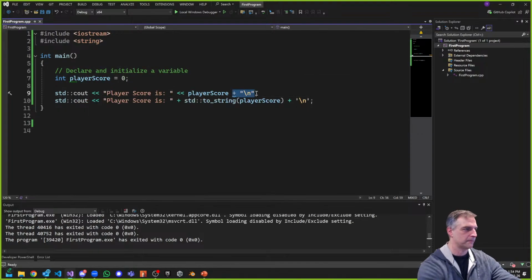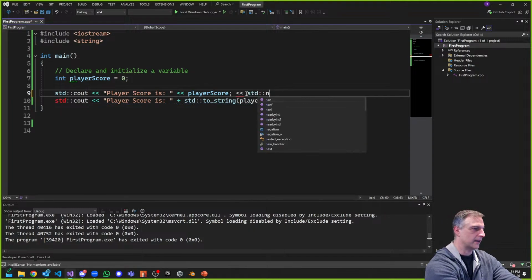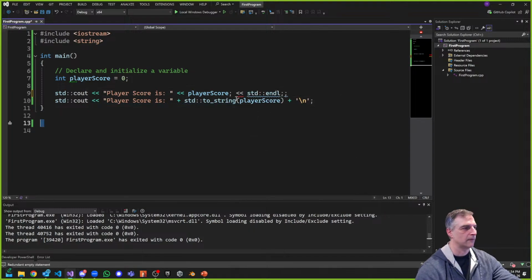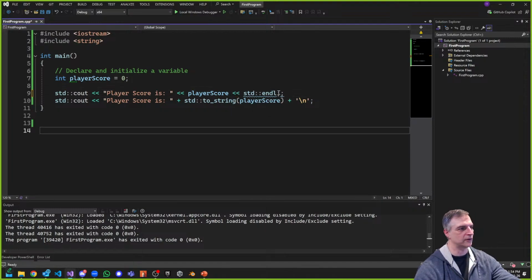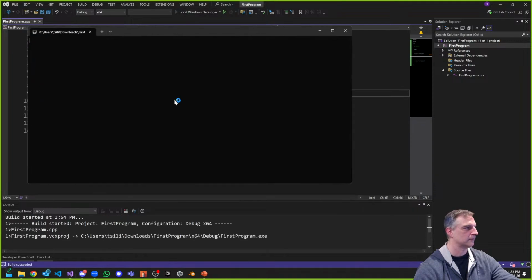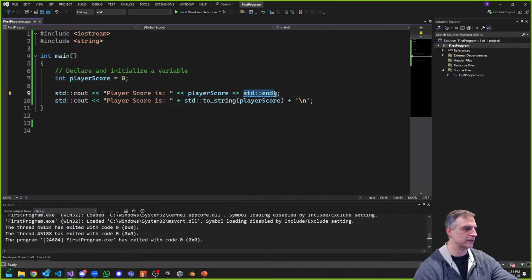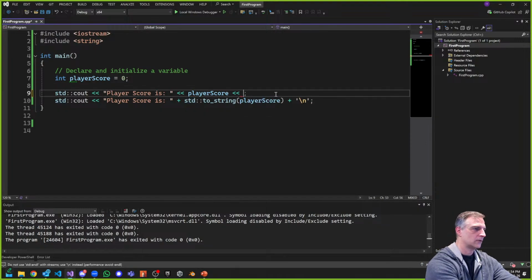But meanwhile, it gave me something before. If I took this away, and let's say I put in this standard endl, and take away the semicolon here just to make sure it's one statement, I don't need two semicolons, this will work, right? You can see I get the same result there, but I don't get the same result when I do plus. I can't do plus, right? Or even a single quote like this, for the same reasons that I did before.